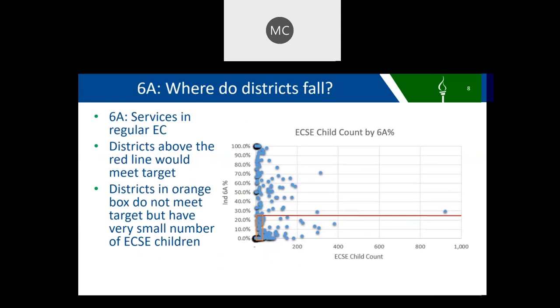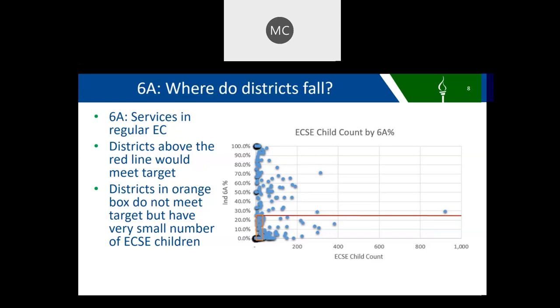On this graph, called a scatter plot, each dot represents one school district. The placement of the dot indicates the ECSE child count in the district and the percent of students receiving special education services in a regular early childhood program. The red line represents a possible target for Indicator 6A. Each dot above the red line represents a district that would meet or exceed the target, and each dot below the red line would be a district that would not meet the target.